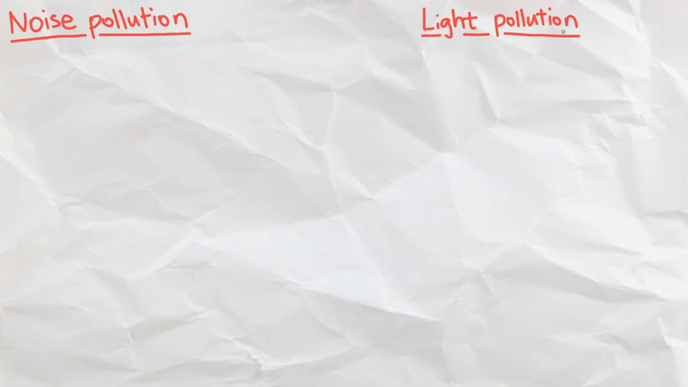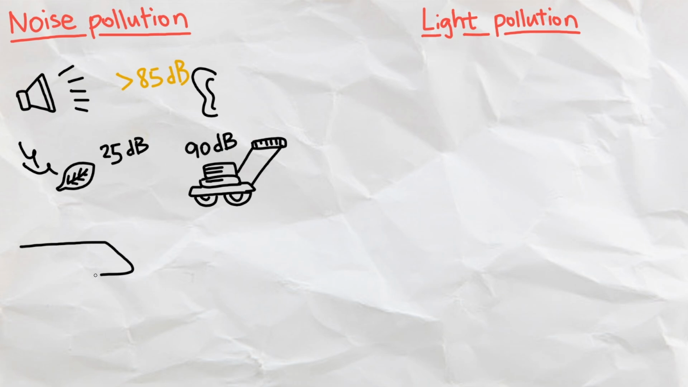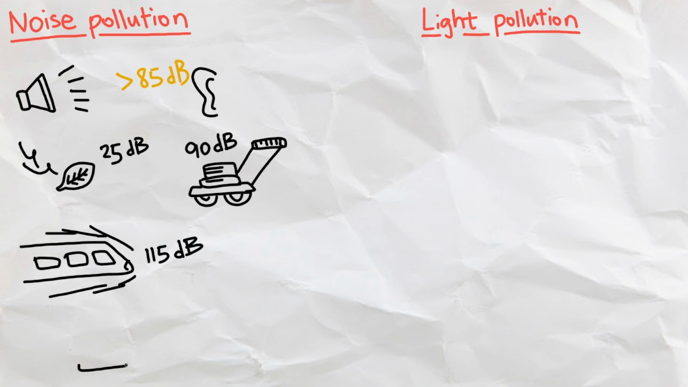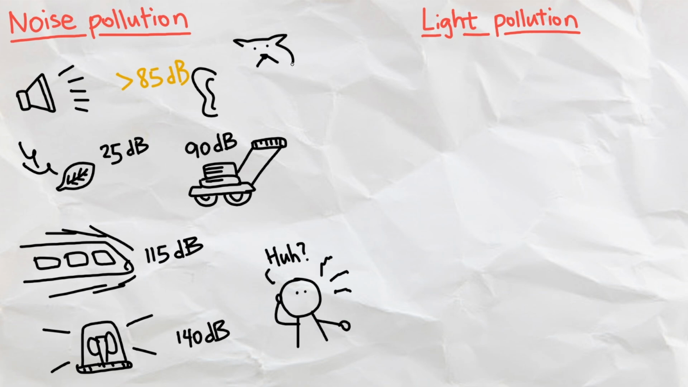And lastly, some lesser known pollutions, noise and light. Noise pollution is probably the most invisible of the bunch, being any sound that affects our well-being. Sounds above 85 decibels can be damaging to our ears, so rustling leaves start at 25 decibels, lawnmowers at 90 decibels, subway trains at 115 decibels, and sirens at 140 decibels. These noises not only impose noise-induced hearing loss, they also increase stress levels and impair memories in us and in wildlife.